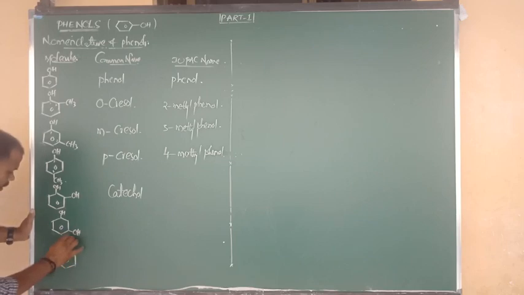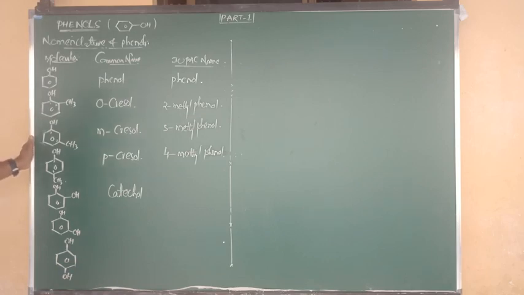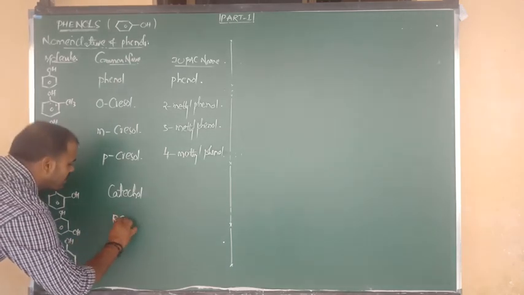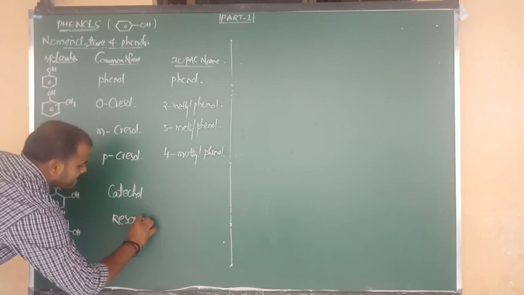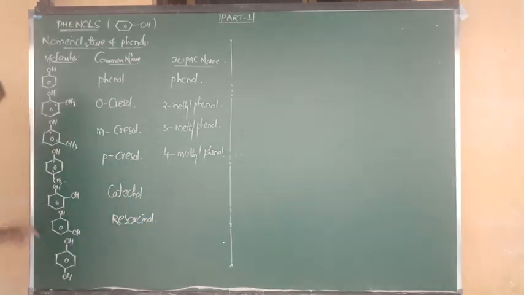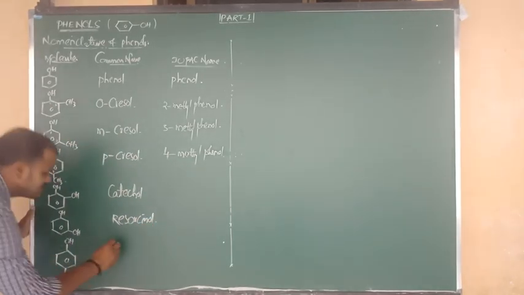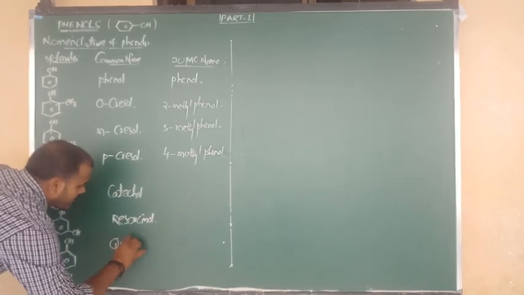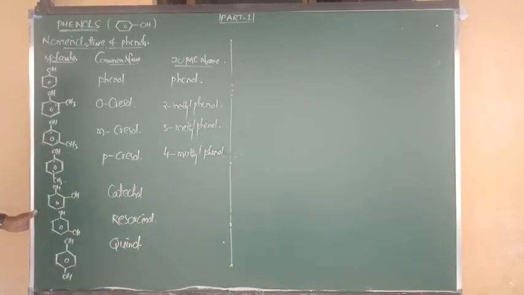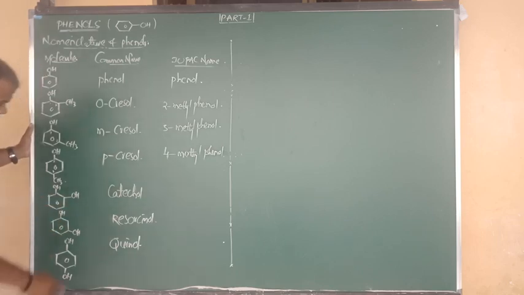What am I going to write here? Benzene. Here I am going to write OH. At the opposite place I am also going to write OH. Okay? Right. So two OH groups side by side is called catechol. Two OH groups with one carbon gap is nothing but resorcinol. Two OH groups opposite to each other is called quinol, and we can also say hydroquinone. I told you. Good. So shall we write the IUPAC names?